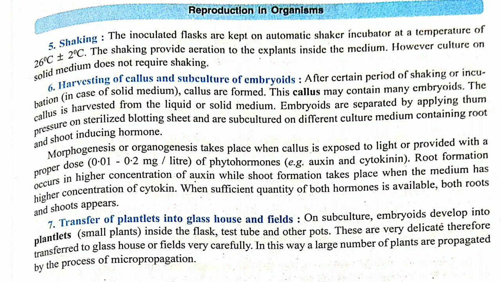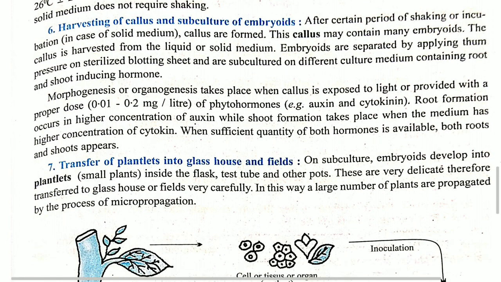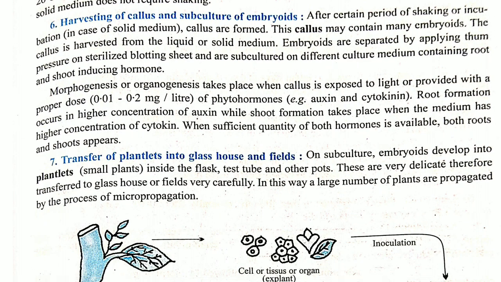After that, organogenesis or morphogenesis takes place, and at that moment we will see that phytohormones are developed. Phytohormones means plant hormones, that is, auxin and cytokinin. You already studied plant hormones in class 10th. Different types of plant hormones are there, and each hormone plays an important role in the development of the complete plant. Then the last step, transfer of plantlets into the glass house or fields.